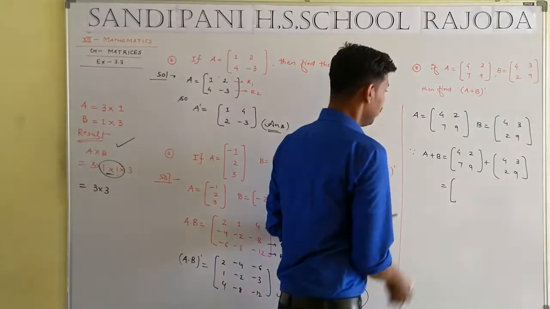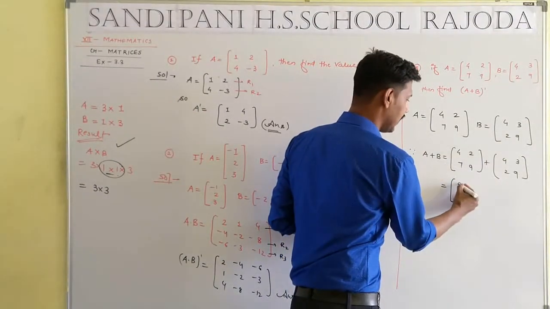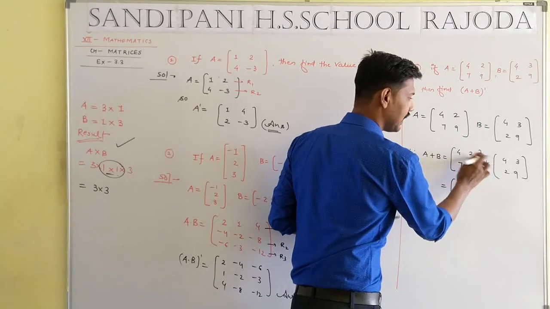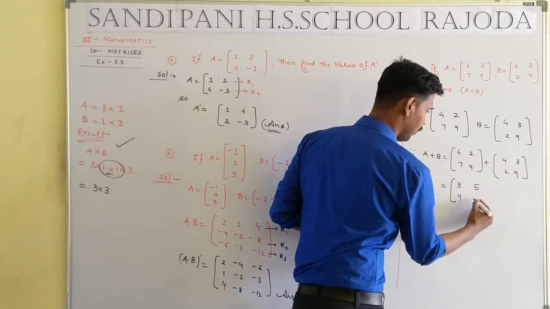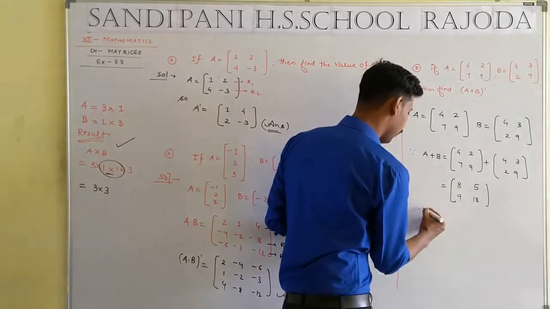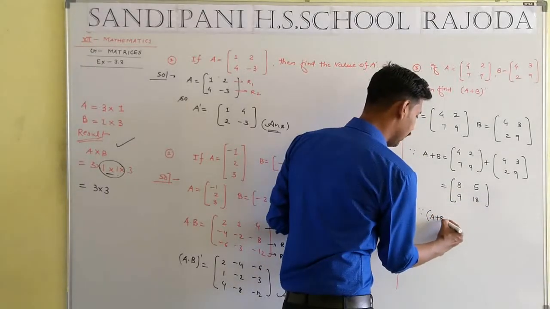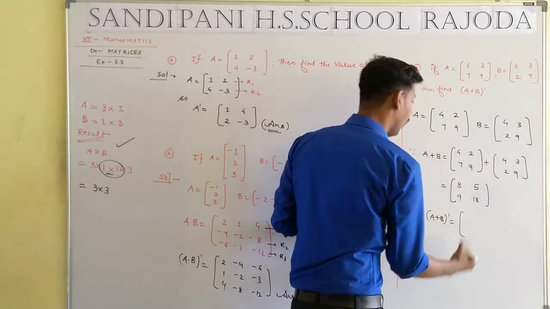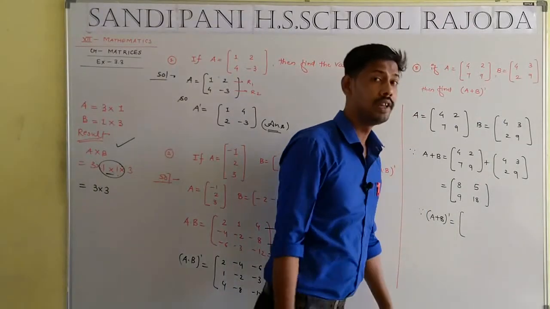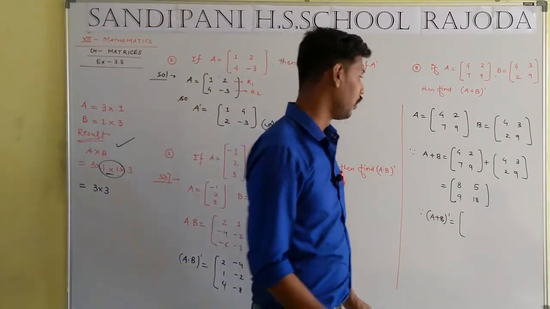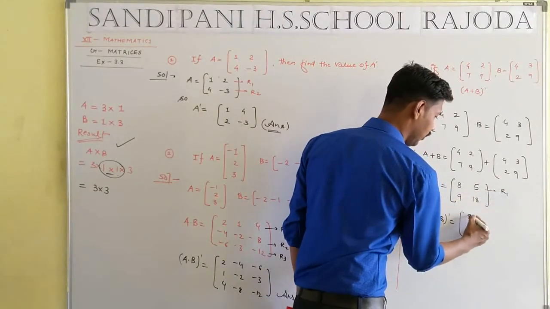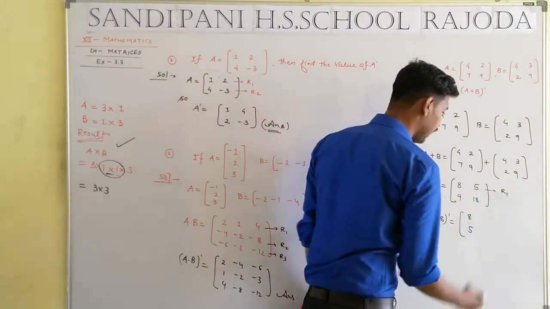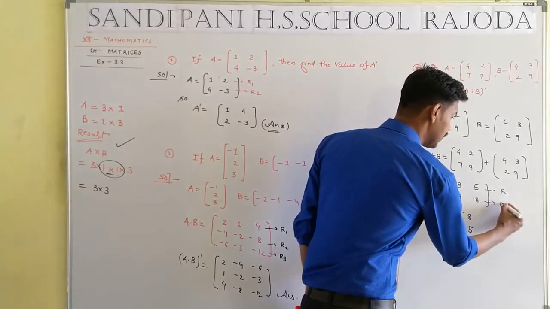Now addition: the first element is added with the first element, the second with the second, the third with the third, and the final with the final. Now we have to find (A plus B) whole dash. Student, whole dash means a row will be converted into a column. The first row converts into the first column, and the second row converts into the second column.